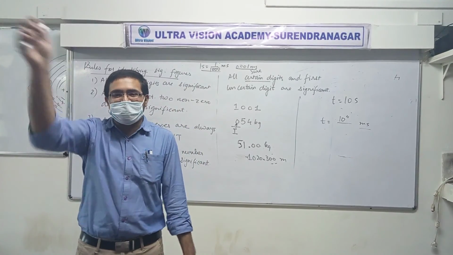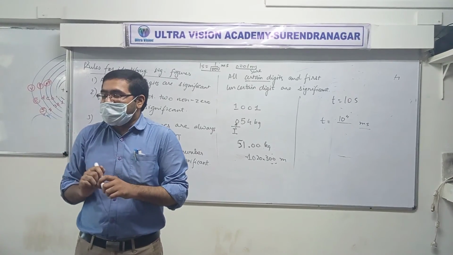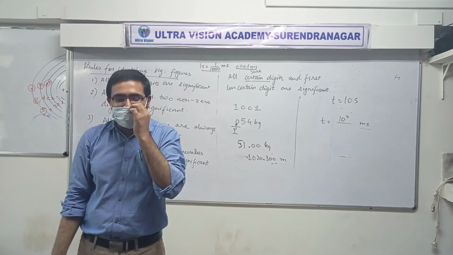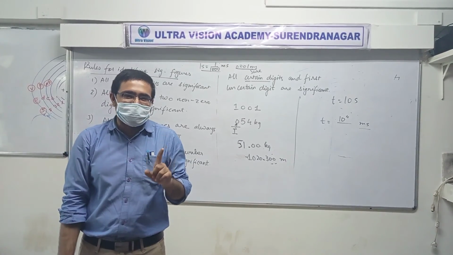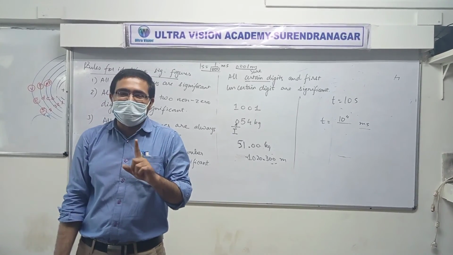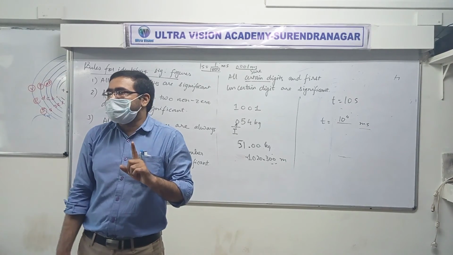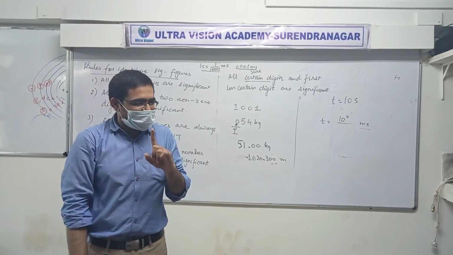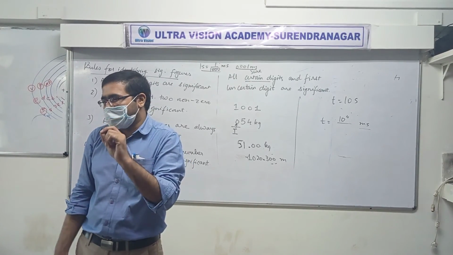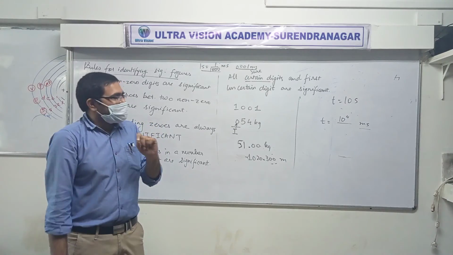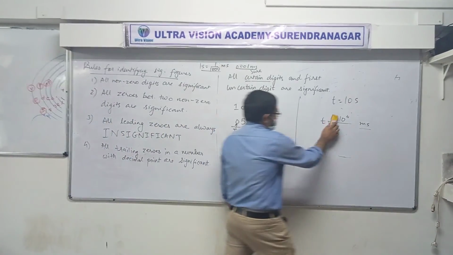So 0.01, but that's also wrong. Everyone, here is a piece of advice for you. If you will not pay attention to unit conversions, you are in grave danger in physics. Is that clear? Okay, it's not tough, to be very frank. It is not tough, but you just need to be a little careful. This is a very basic thing and you cannot afford to go wrong with it.